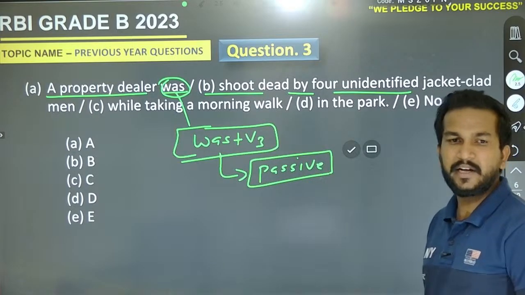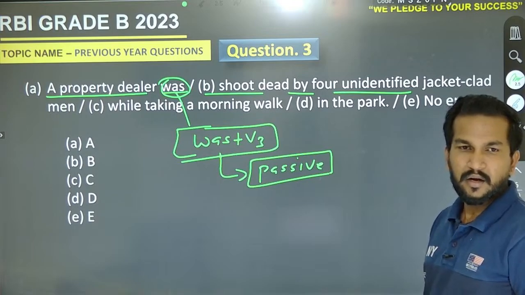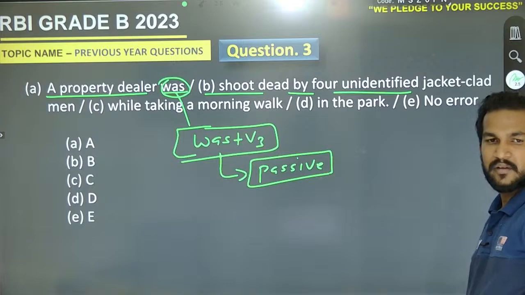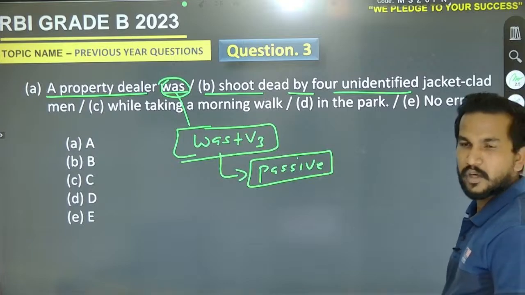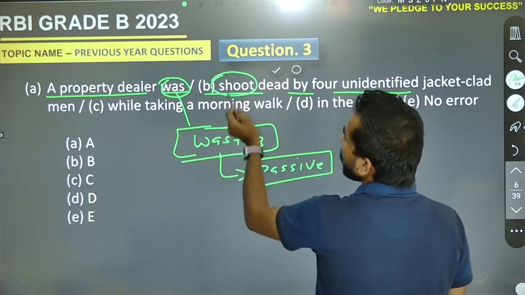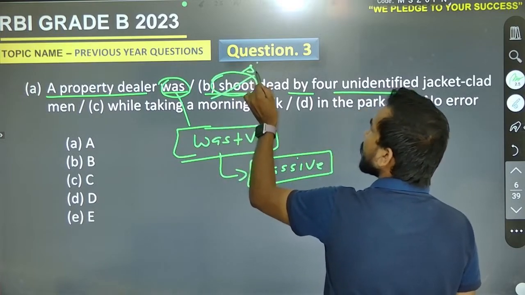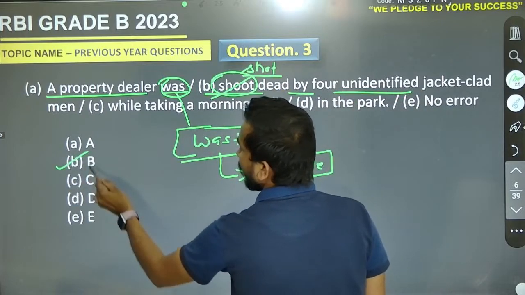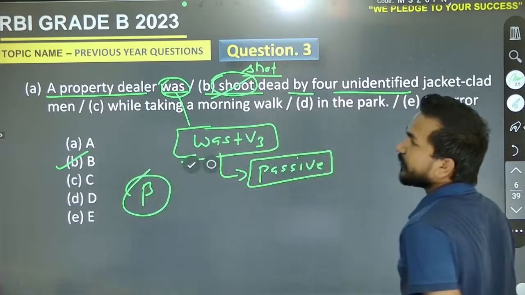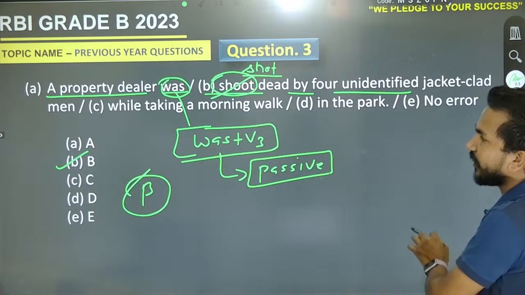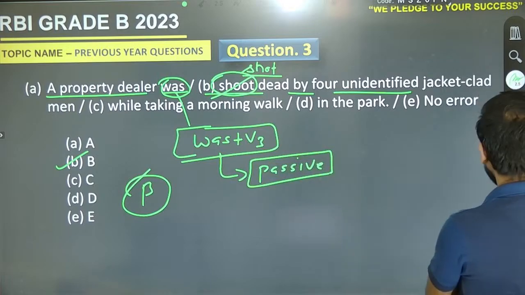We will discuss RC also. Okay, B must be the right answer. It must be the third form of the verb, and that is not shoot. Shoot is the first form, that is shot, and B must be the perfect answer. A property dealer was shot dead by 4 unidentified jacket-clad men while taking a morning walk in the park. So B is the right one.